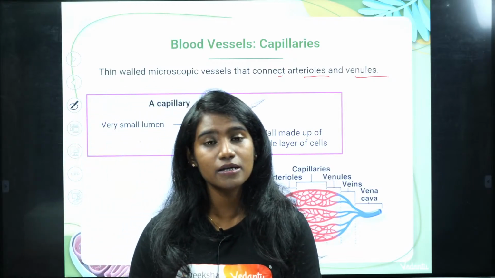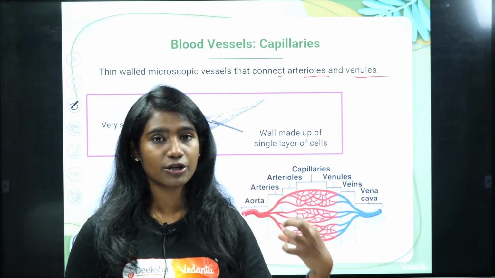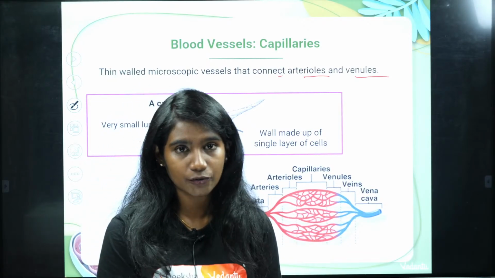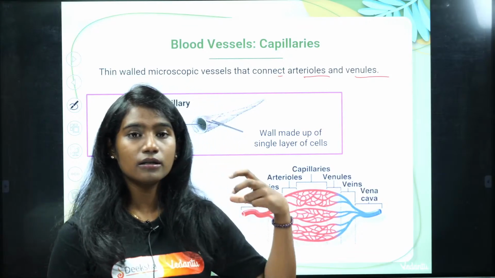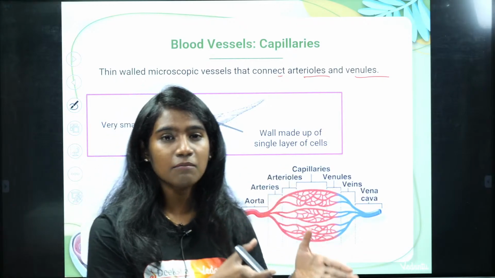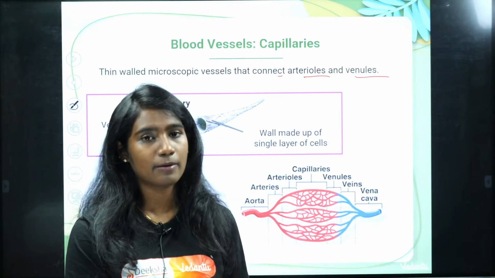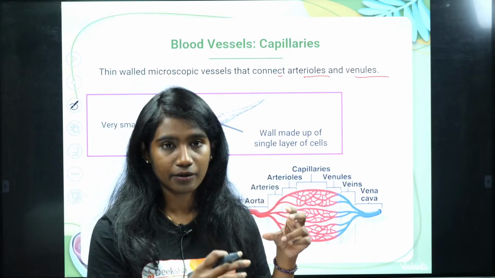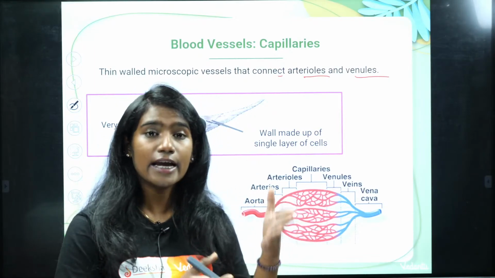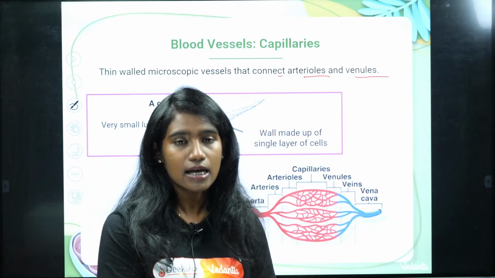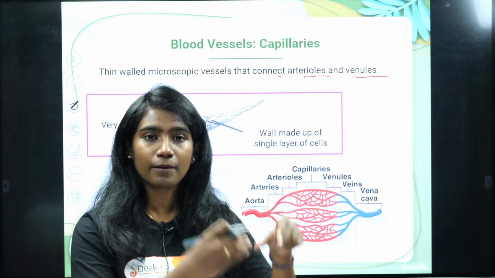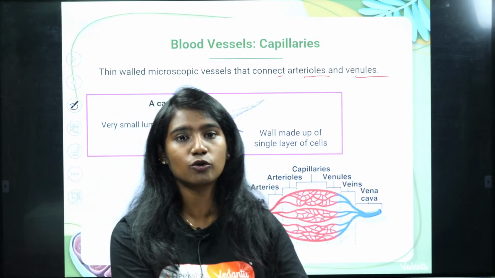Right, so now what happens? The aorta, which is carrying oxygenated blood, that oxygen will have to be delivered to the target region. So now this blood vessel, which is carrying oxygen, that is your aorta, it further becomes thinner as it moves to the different parts of the body. That is your artery. And then what happens? The artery is a bit thick. It cannot penetrate between the cells. See, if the oxygen has to be delivered to the cell, then that blood vessel will have to be present next to the cell, right?